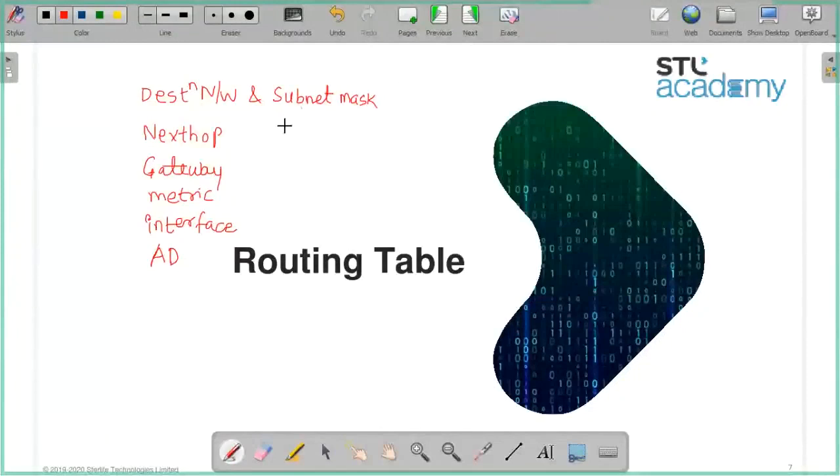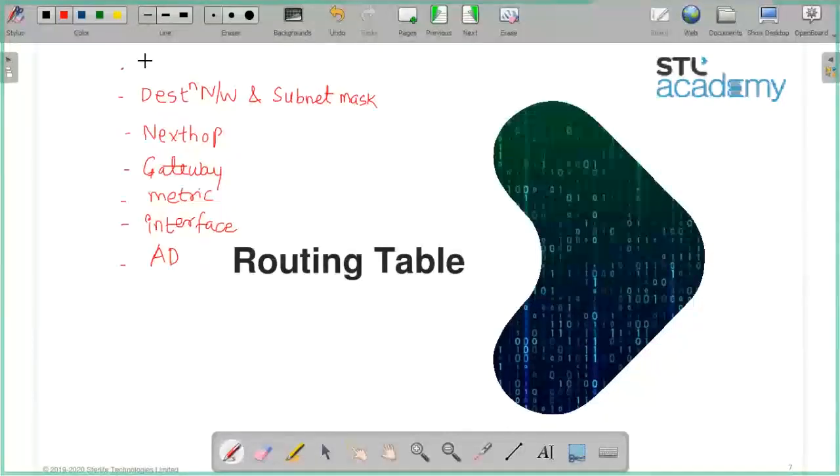Anything else? Please, this is a playground. So please feel free to participate. Do you think anything else is there? Pardon?